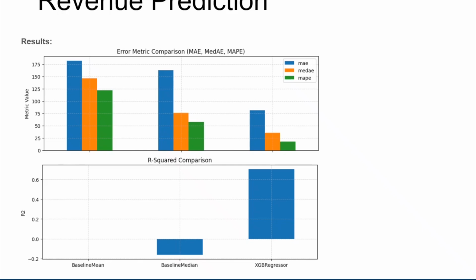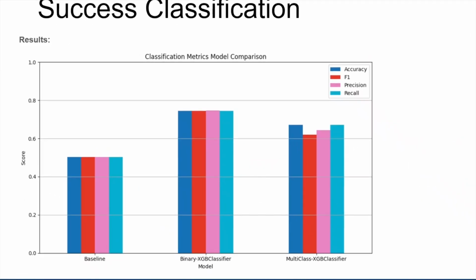In the bottom chart, we look at R-squared scores. The baseline models performed poorly, with the median model even giving a negative score. In contrast, XGBoost achieved an R-squared above 0.7, showing it learned meaningful patterns. Overall, these results confirm that the XGBoost regressor provided a significant improvement over basic heuristics and can effectively model complex revenue patterns.